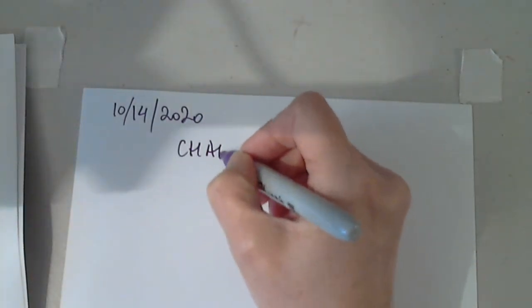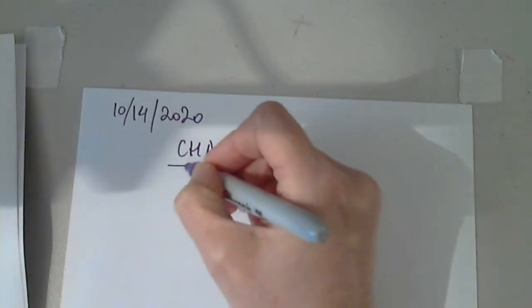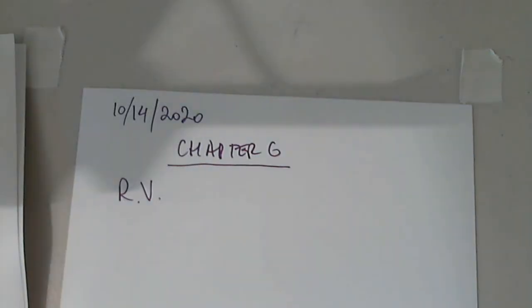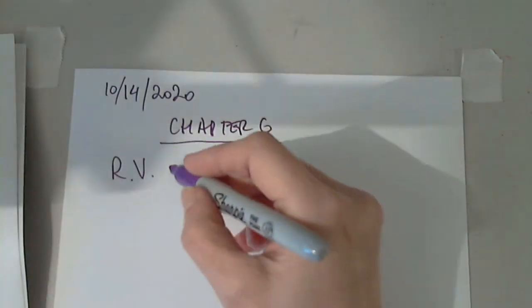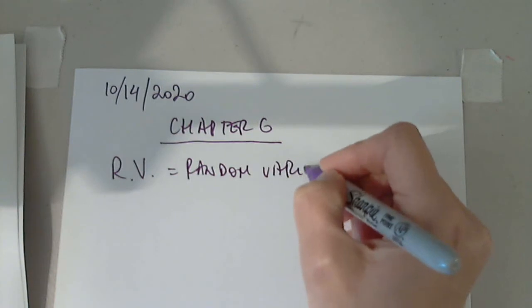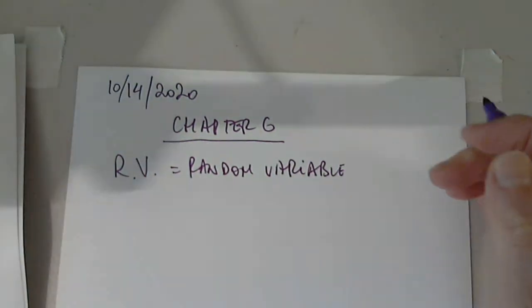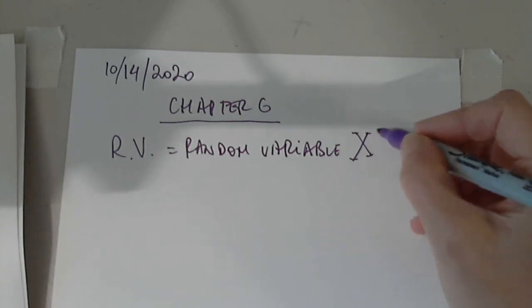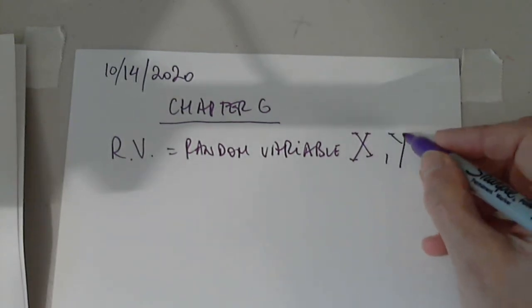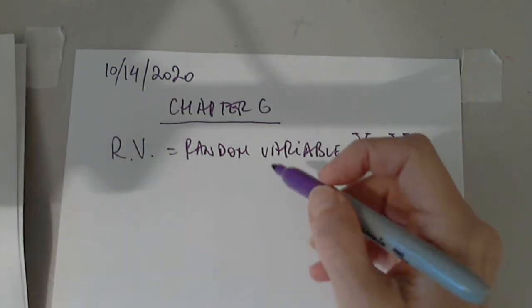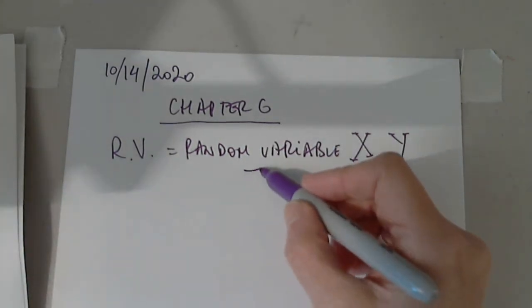We know what a random variable is, so let's start with chapter 6, and let's talk about what I like to abbreviate by RV, random variable. We normally like to denote them by uppercase X, uppercase Y, etc. If you remember, we did talk about one random variable, but I didn't tell you that it was a random variable,